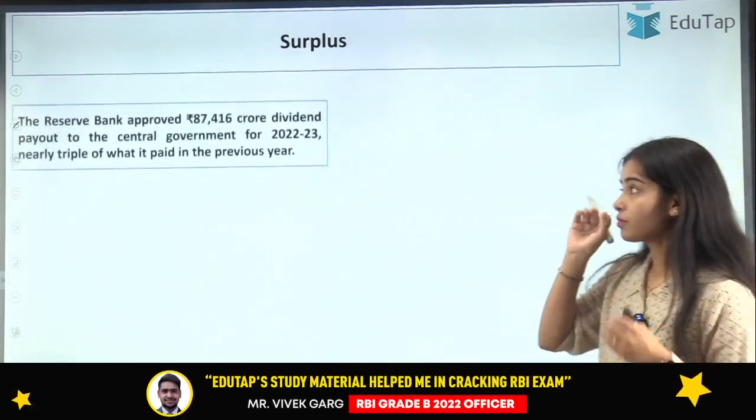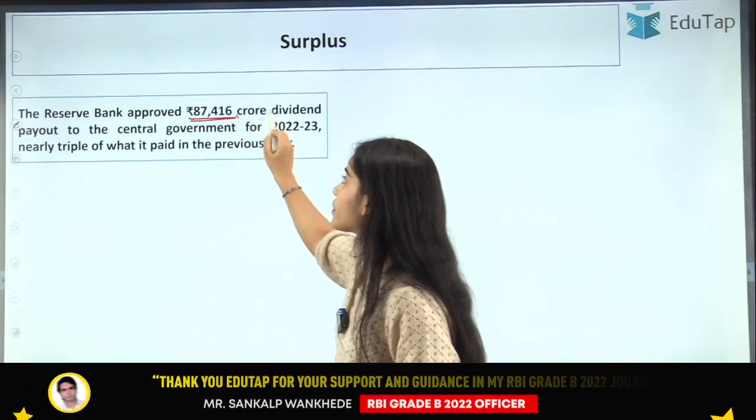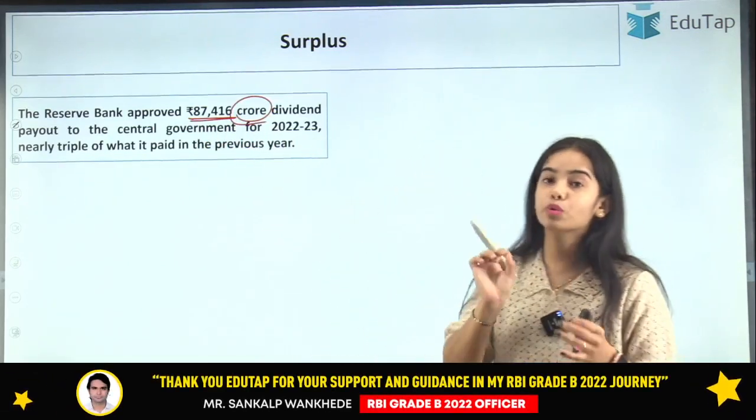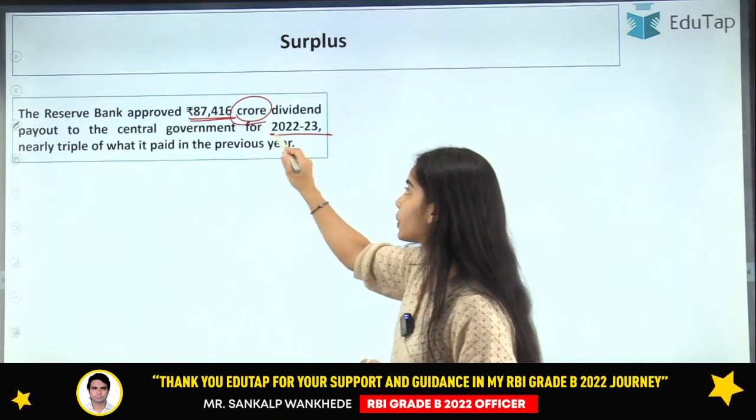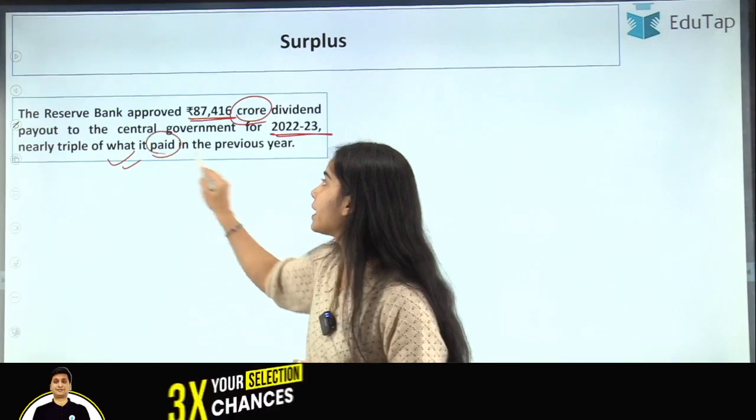So now the Reserve Bank approved an 87,416 crore dividend payout to the central government for the 2022-23 fiscal year, nearly triple of what it paid in the previous year.